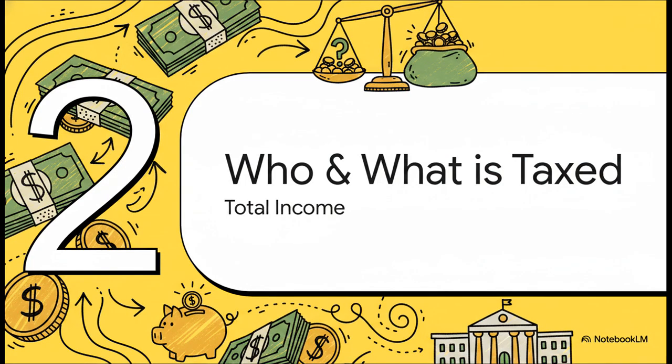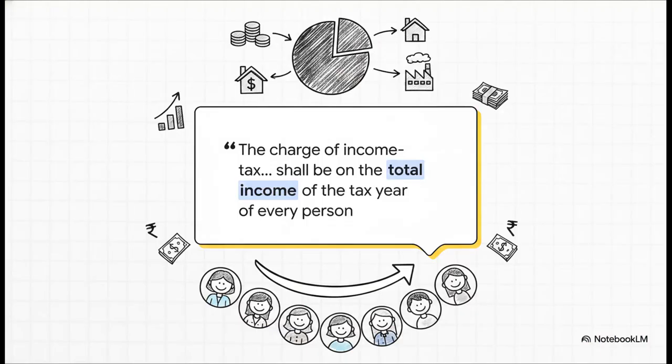Moving right along to Section 2, who and what gets taxed. This brings us to Section 4, subsection 2. It states, the charge of income tax under subsection 1 shall be on the total income of the tax year of every person as per the provisions of this act. Now notice those crucial legal keywords there, total income and every person. The law doesn't just casually say salary or profits. It uses a very specific, all-encompassing phrase.